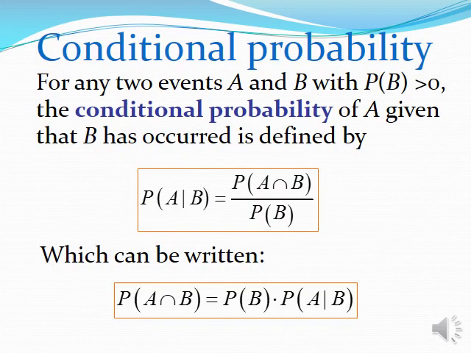Now the definition of conditional probability. For any two events A and B, P of B greater than 0, the conditional probability of A given that B has occurred is defined by P of A given B is equal to P of A intersection B divided by P of B, provided P of B is strictly greater than 0, which can be written as P of A intersection B is equal to P of B into P of A given B.